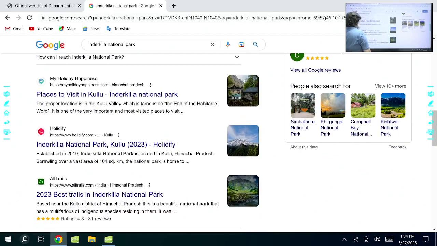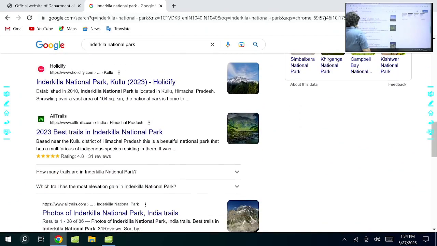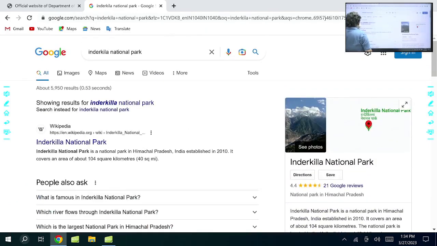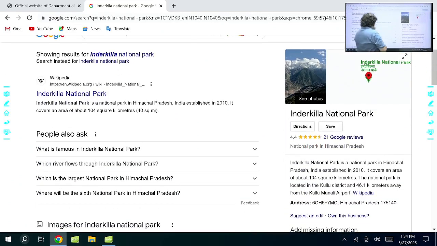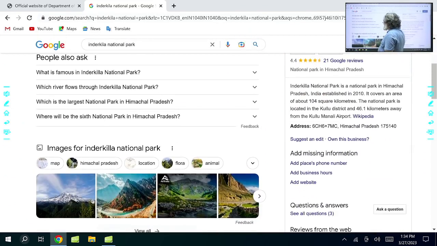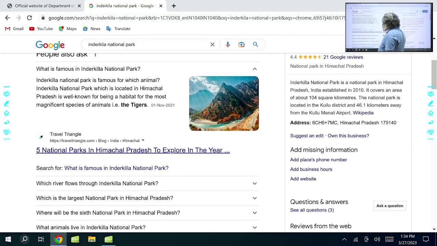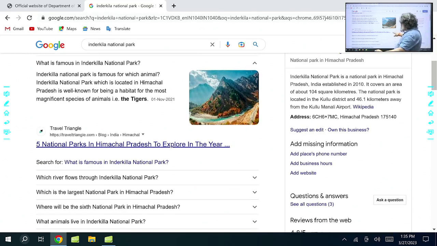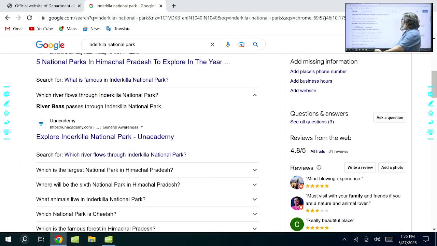See here, this is again Kullu. It also comes in Kullu. If you can see what is given here, Indra Kila National Park in Himachal Pradesh, in 2010 it was set up. Wikipedia gives you this information. Kullu Manali is a part of it. And what is so famous about this park? Indra Kila National Park is famous for which animal? That is known for tigers. Tiger is found in this park. Now, which river flows through Indra Kila? Beas River flows through that.